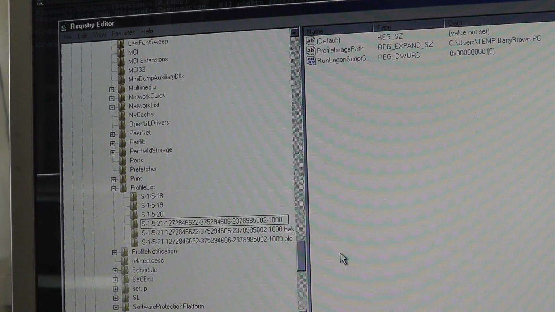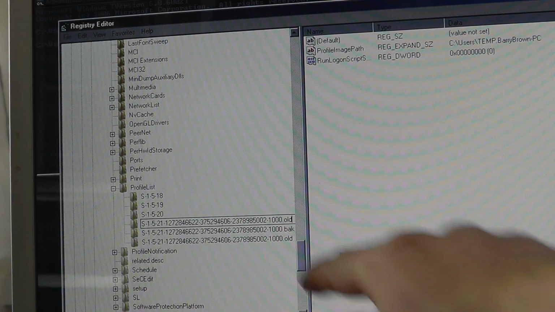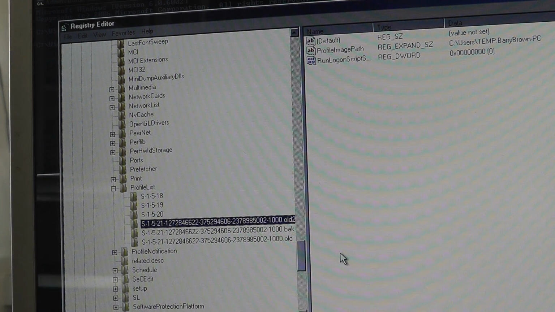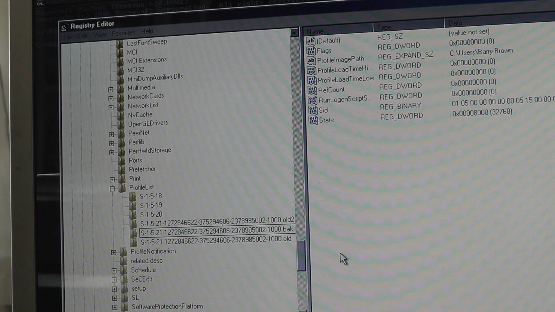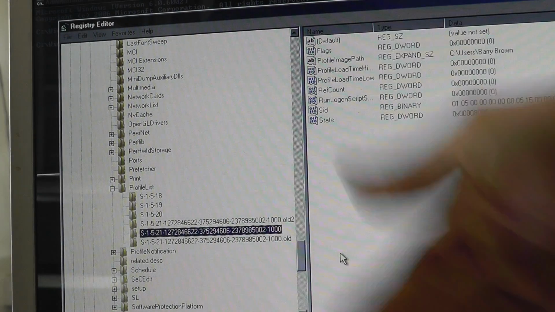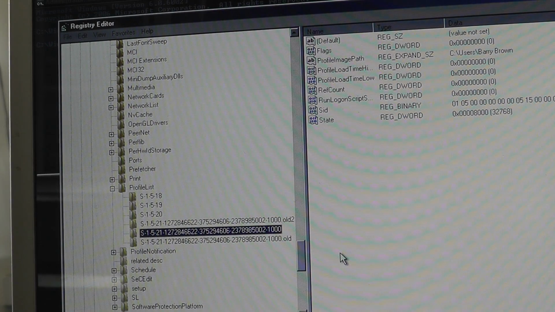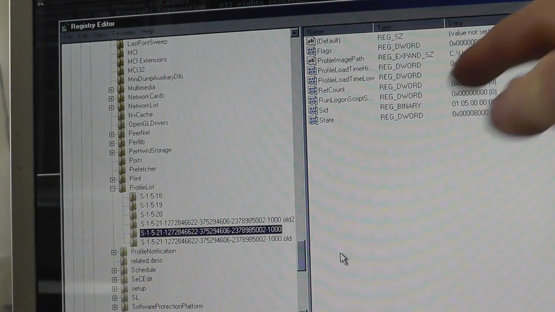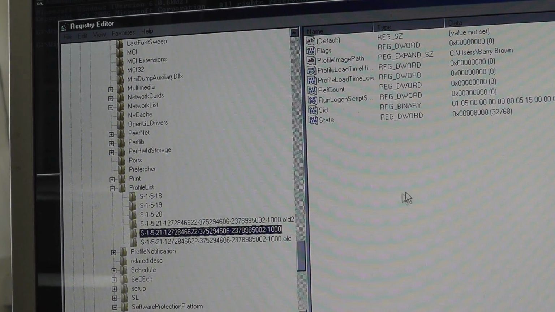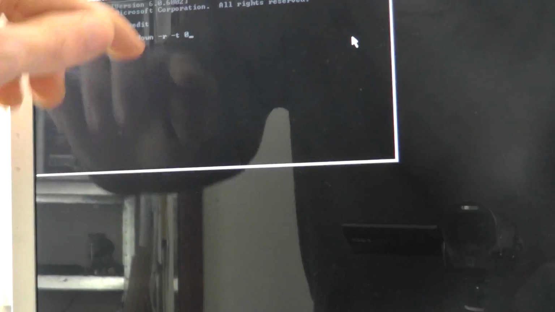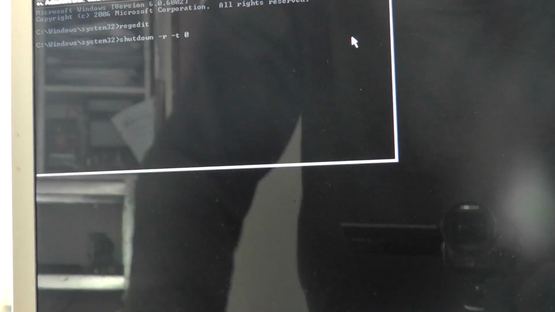So we're going to rename this to .old. Now, I've already got a .old, so I'm going to put this one as .old2. And then we're going to rename the backup one to just, well, that. And now, next time the profile is loaded, it will load from this one with the correct profile path. So, that's it. We're now done. When we reload it, that will work. So let's just close that and we'll do shutdown RT0. That's shutdown restart in T-0 seconds.